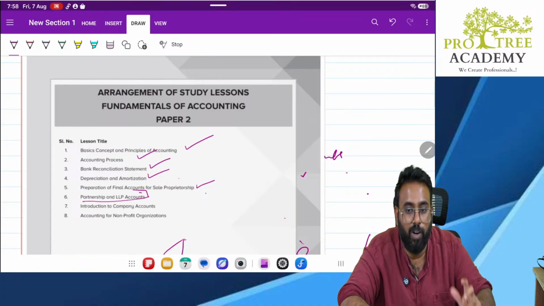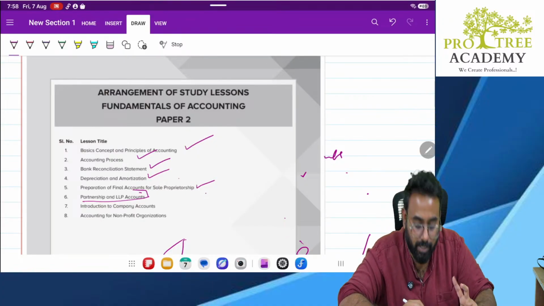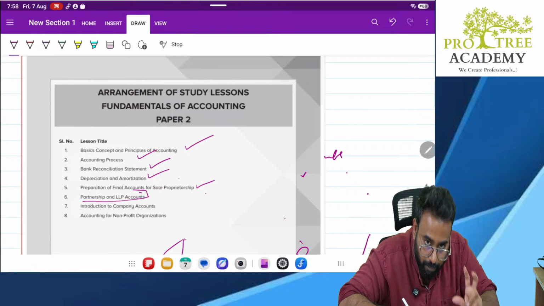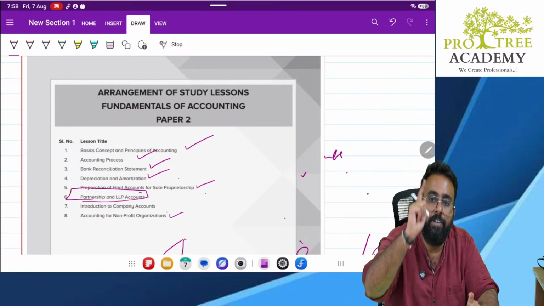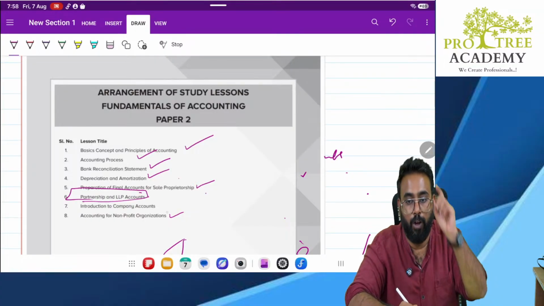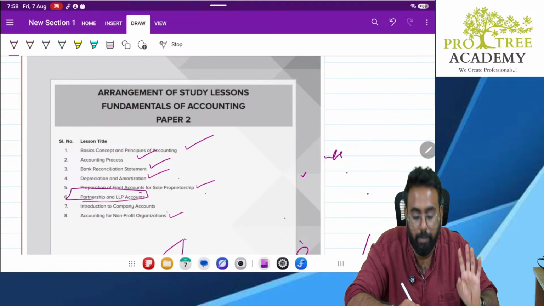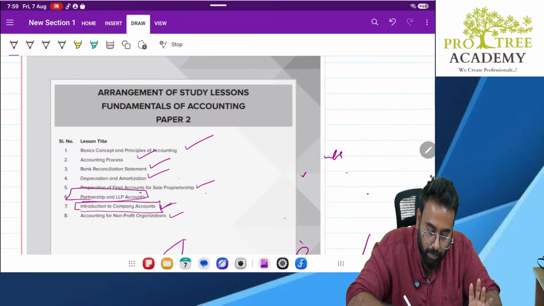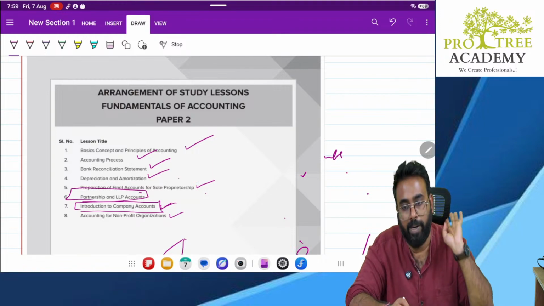If I start now only, you will break your heads and you will not be interested in continuing the remaining chapter. So this chapter is very easy, and next this is also very easy. If you are solid with your journal entries, this chapter is a cakewalk. If you are very good with your journal entries, this chapter is a cakewalk. Remember that. So tomorrow we'll complete this chapter, then we'll take these 2 chapters. At last, we'll hit partnership and LLP accounts.